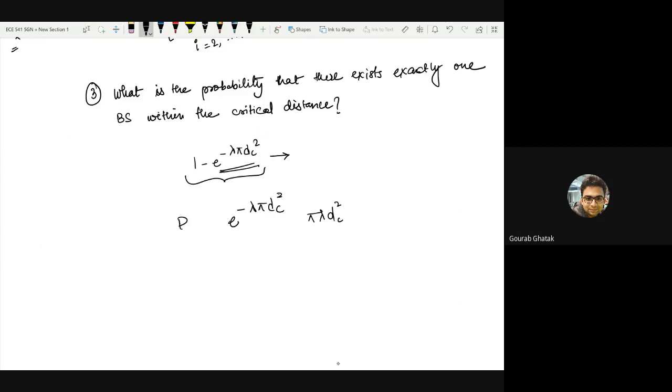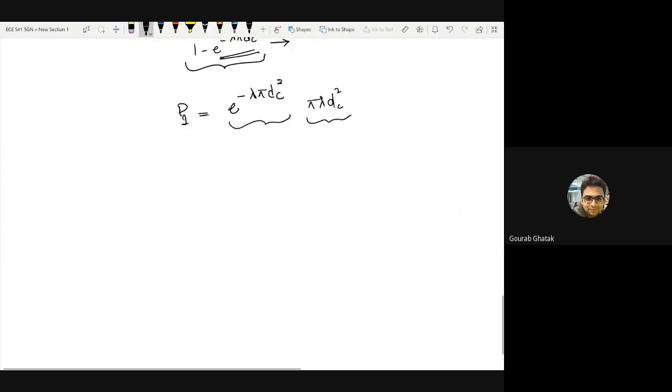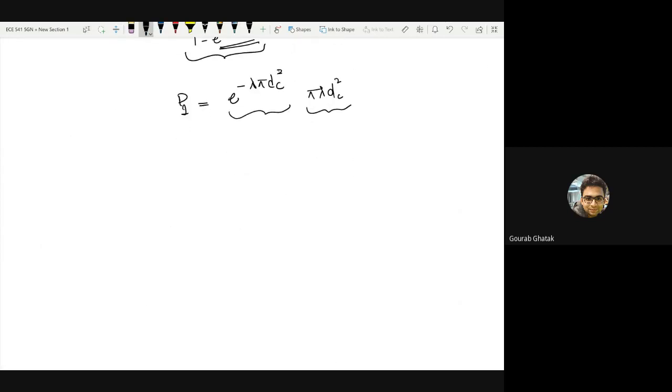So this is the probability that only one base station is located at this thing, right? Note that this term is increasing with lambda and this term is decreasing with lambda, right? And it's obvious. If you increase lambda too much, it might happen that within the critical distance, too many base stations have come in. And if you decrease lambda too much, it might happen that none of the base stations are present inside the critical distance. So there exists an optimal lambda.